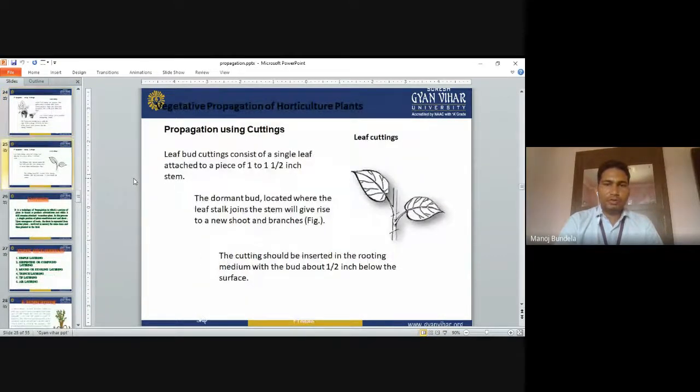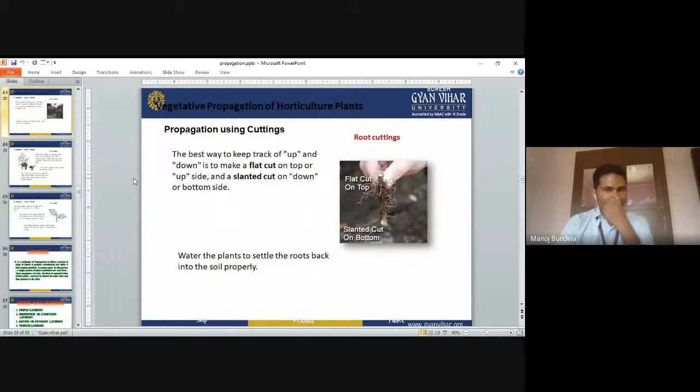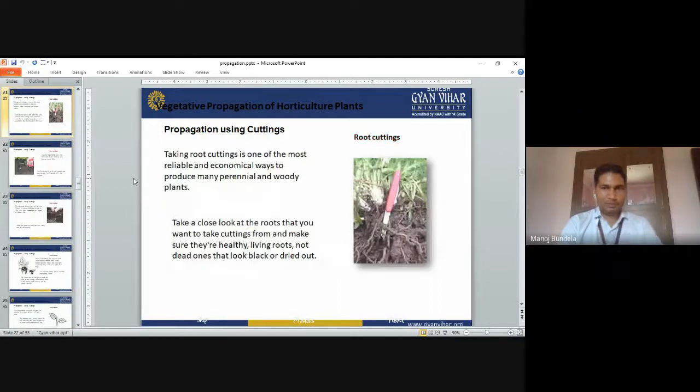Cutting. So cutting includes leaf cutting, then stem cutting, and then softwood cutting and hardwood cutting. This is all about the methods of propagation.